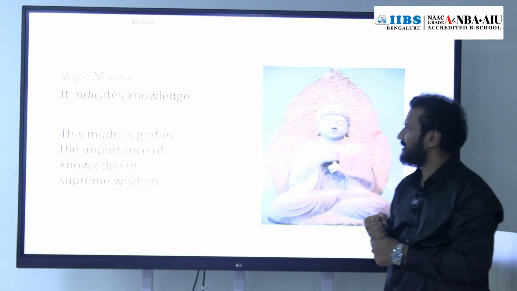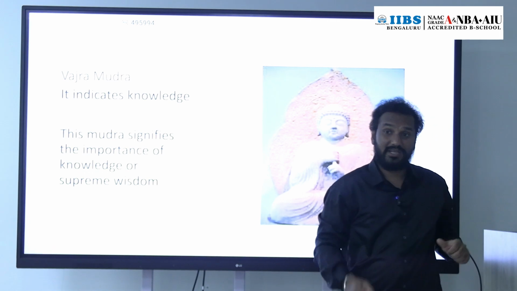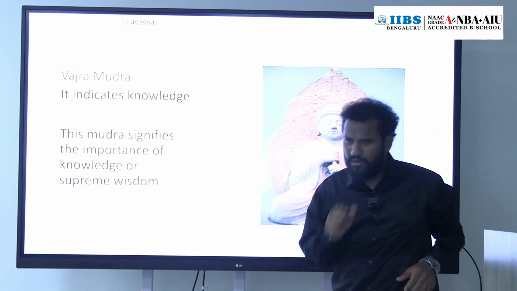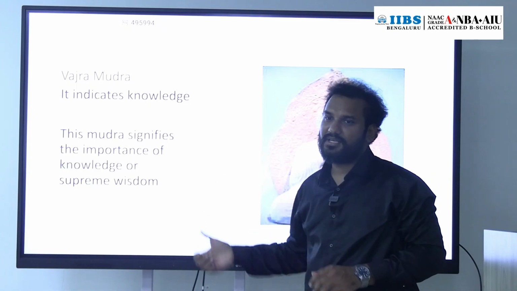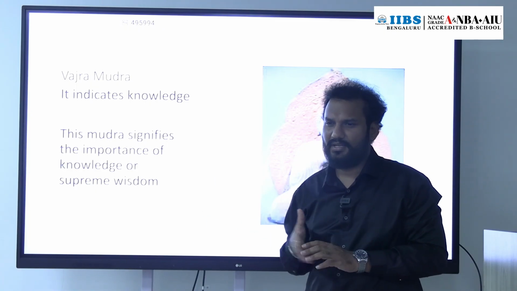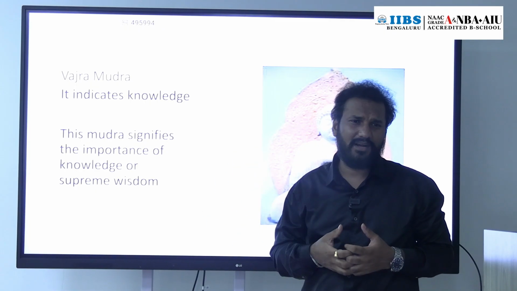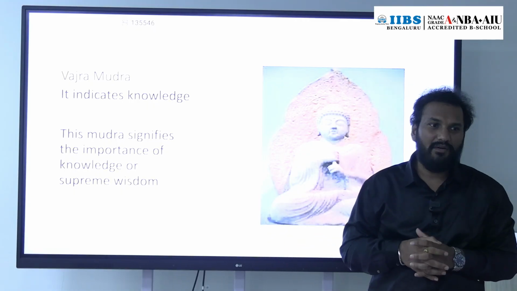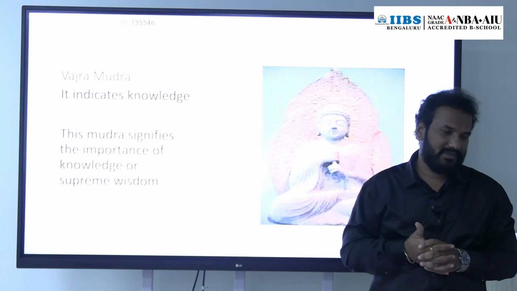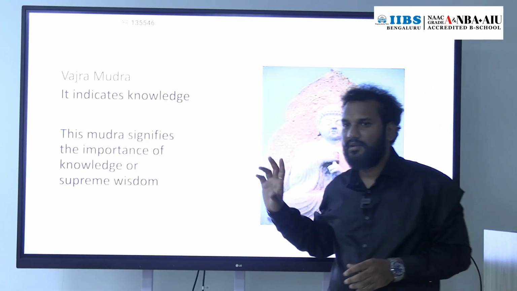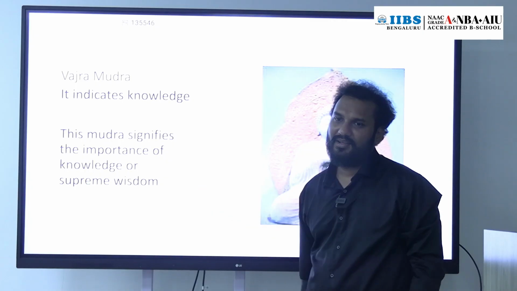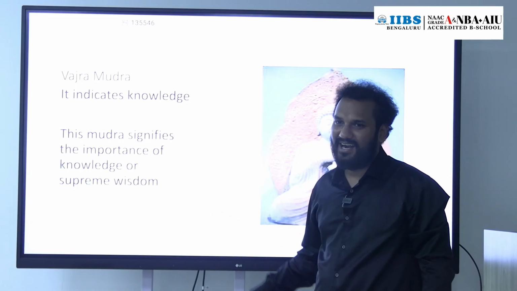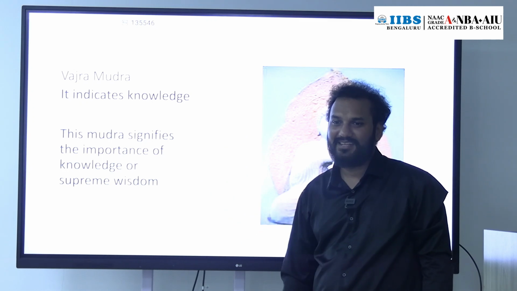So this is about the different mudras used in Buddhist sculptures in the Gandhara school of art, Mathura school of art, as well as the Amravati school of art. Got it? So this is about post-Mauryan art and architecture. Architecture is less, but art is more actually.